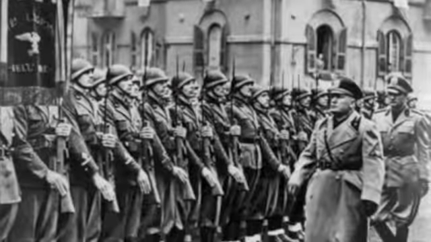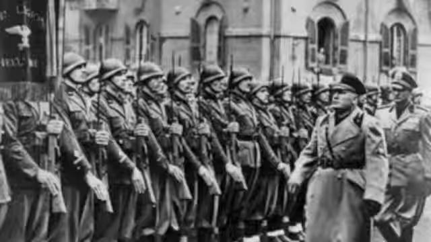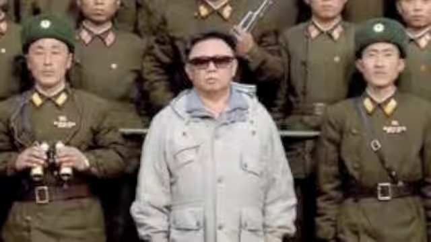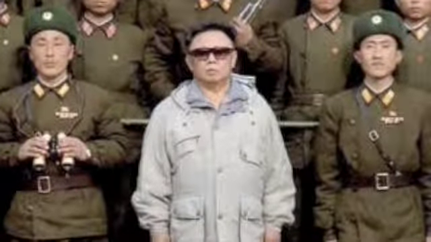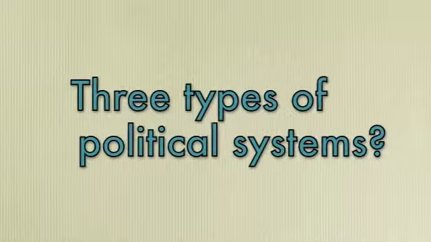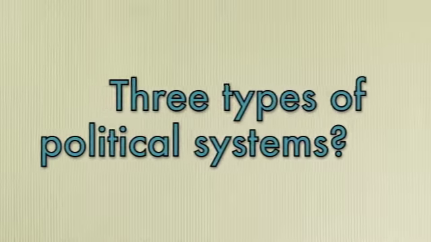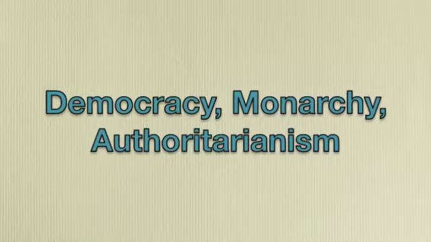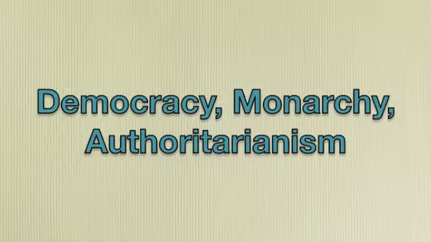Authoritarianism is a political system in which a leader or group of leaders has absolute control over the people. Often the people are completely obedient to the government and have very few rights. Now, let's look at some examples of each type of political system. Remember, this is a large part of your objective for today, so listen carefully. Even take some notes. What were the three types of political systems? Democracy, monarchy, authoritarianism.